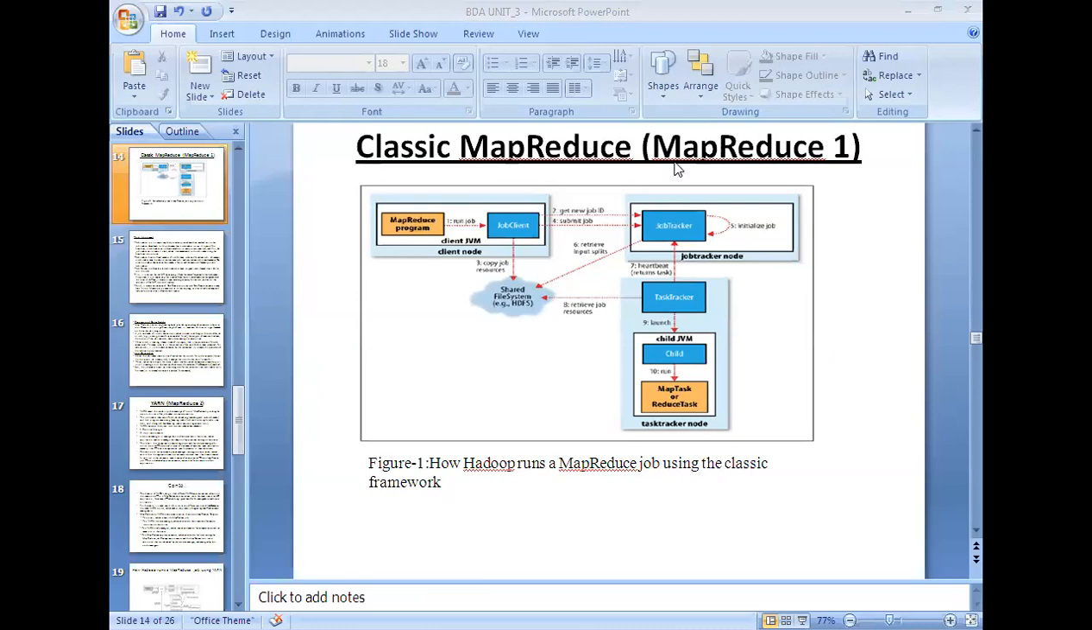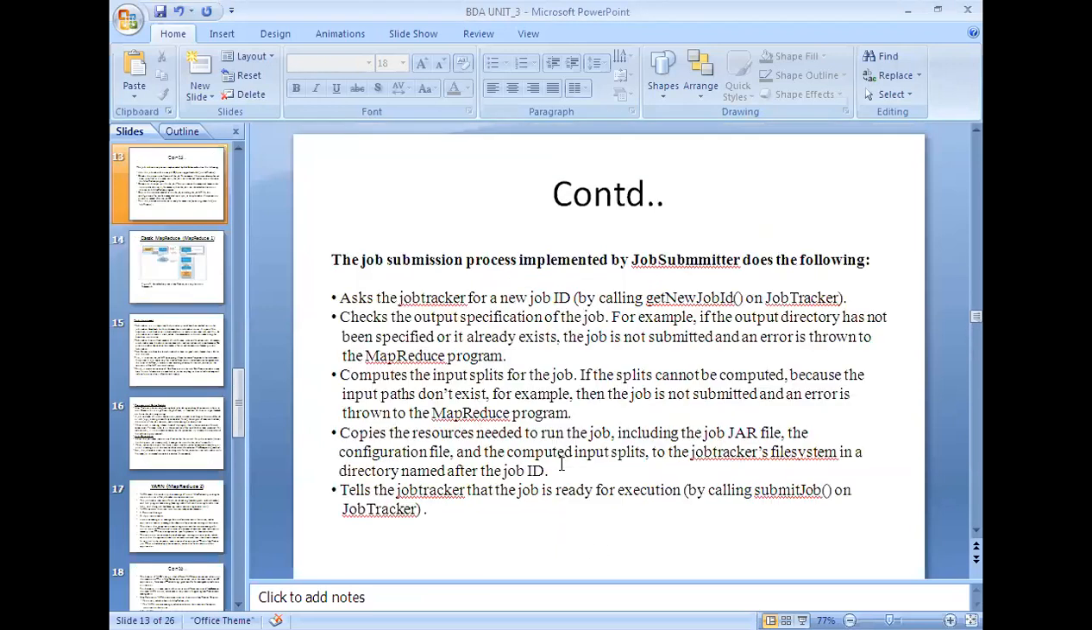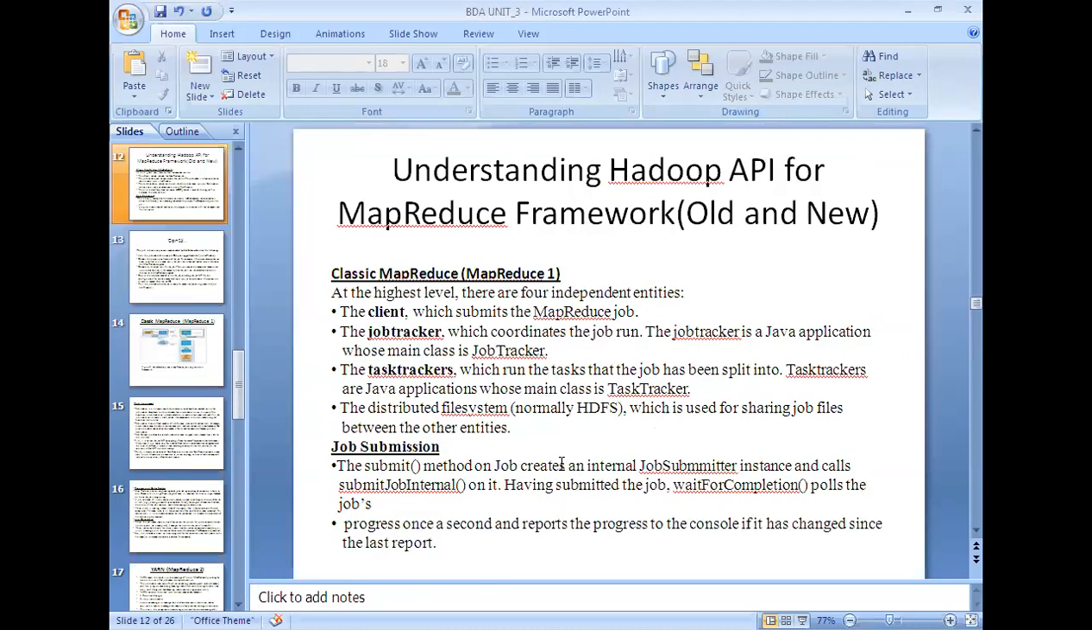Okay. Right. So in the last class, we started discussing the classic MapReduce framework, where at the highest level we consider it as 4 independent entities: the client, job tracker, task tracker, and the distributed file system. The client will always submit a job to execute a MapReduce job in the Hadoop environment.